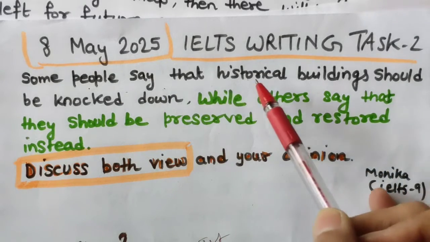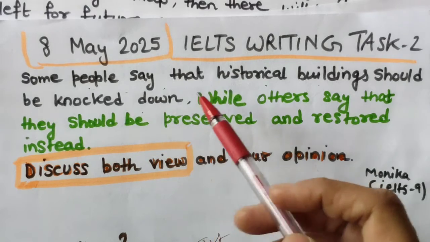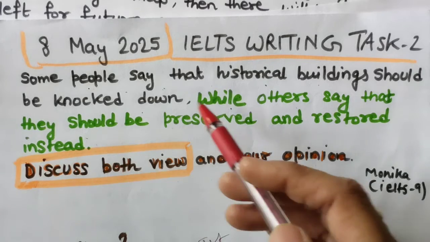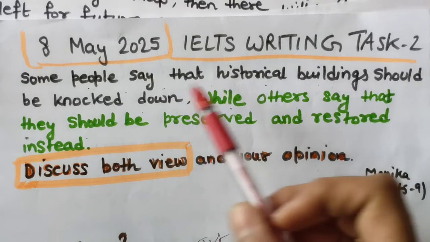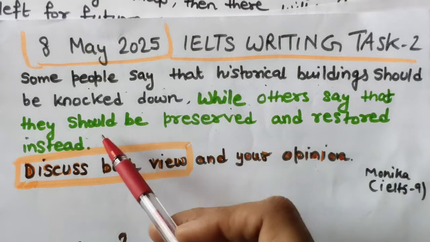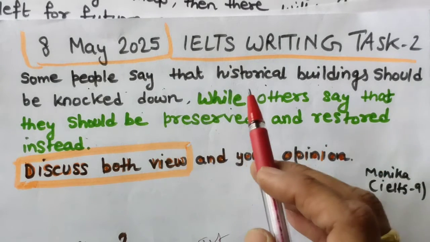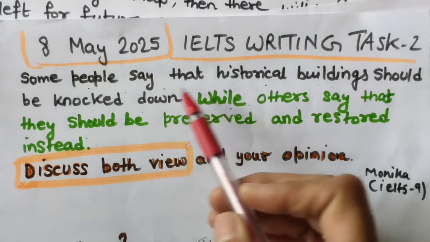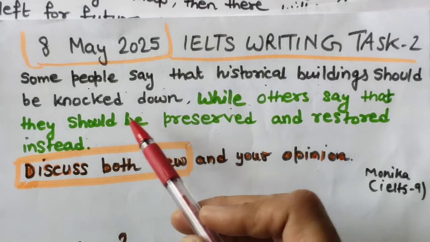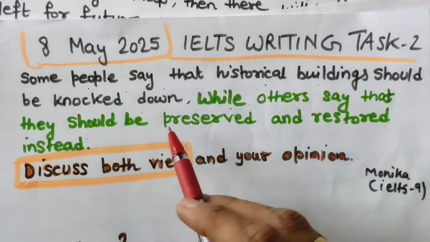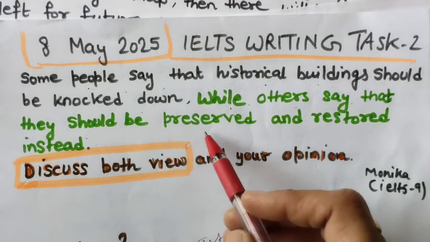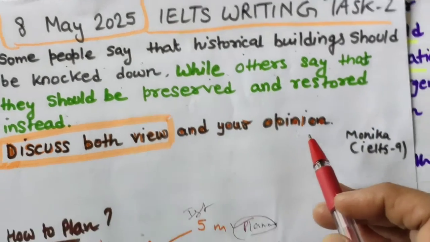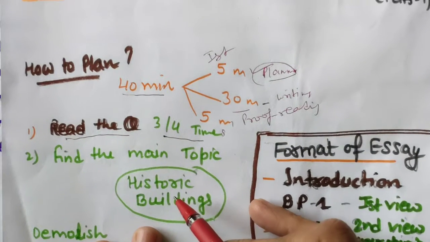Some people say that historical buildings should be knocked down, while others say that they should be preserved and restored instead. So there are two parties, two points of view here. One is saying historical buildings should be knocked down, demolished, removed from the city and country. Others say they should be preserved and restored instead, not knocked down. So the main topic here is historic buildings.